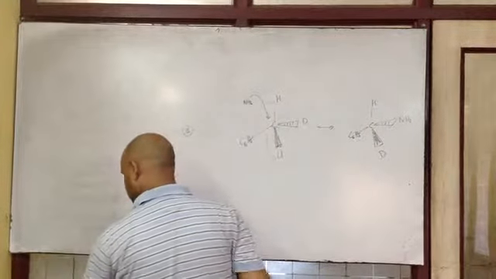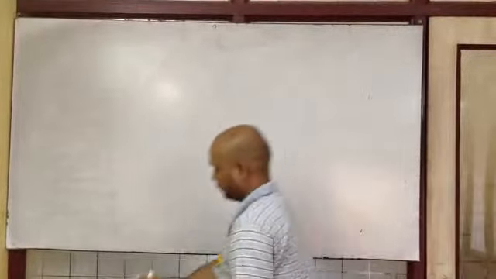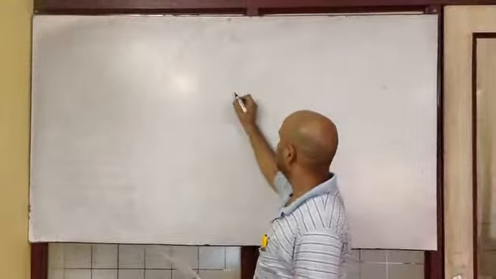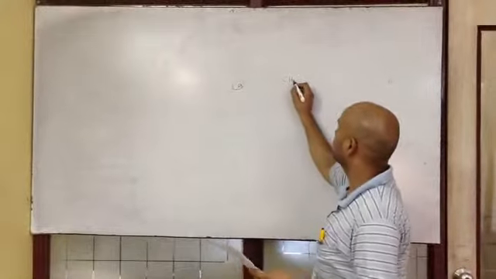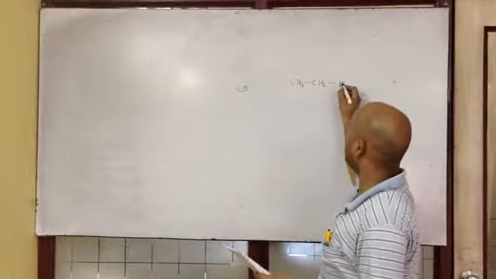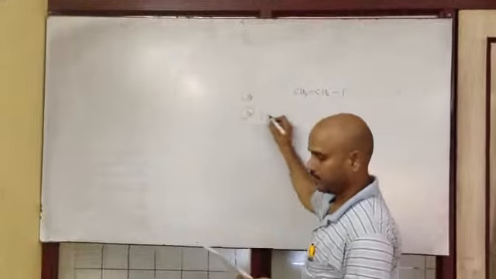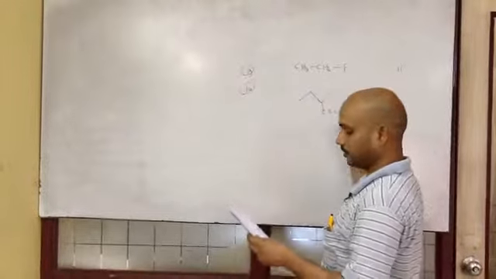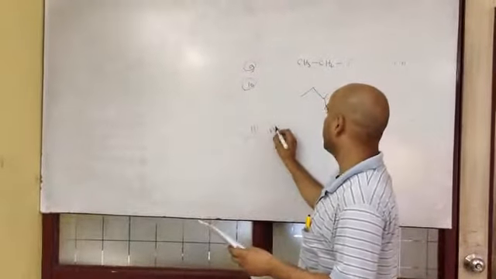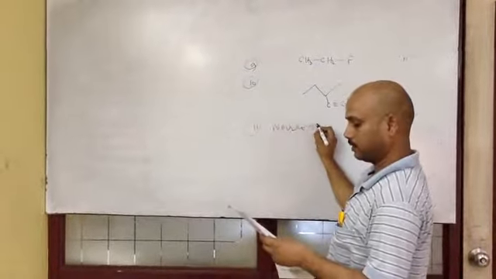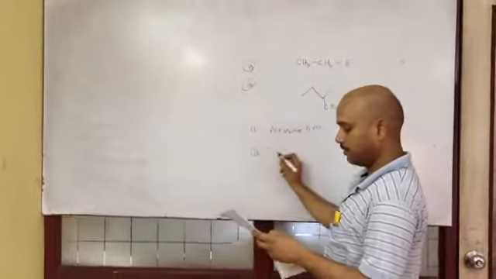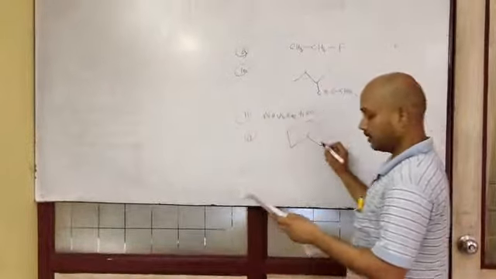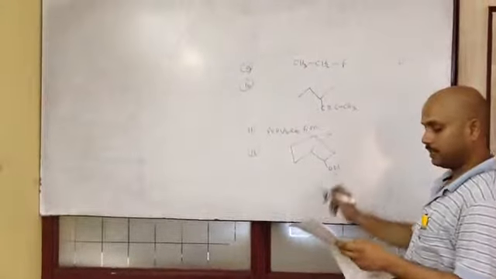Next we have the remaining questions, which are easy. I am just writing the answers. For 9, the answer is CH3CH2F. For 10, the answer is C triple bond C CH3. For 11, we'll have no reaction. For 12, we'll have, of course, reaction taking place. This is not a bridgehead. Therefore, OH will attach here.